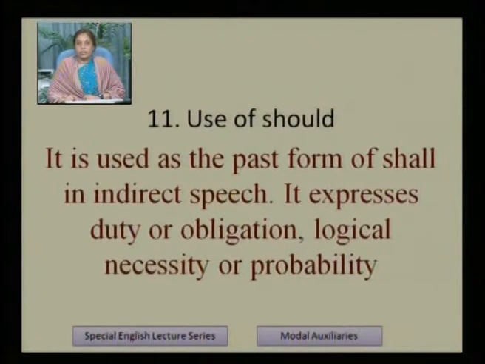Use of should. Now we will see use of should. How should as a modal verb is used in sentences. It is used as the past form of shall in indirect speech. It expresses duty or obligation, logical necessity or probability. So in these situations, in these circumstances, we can use should.